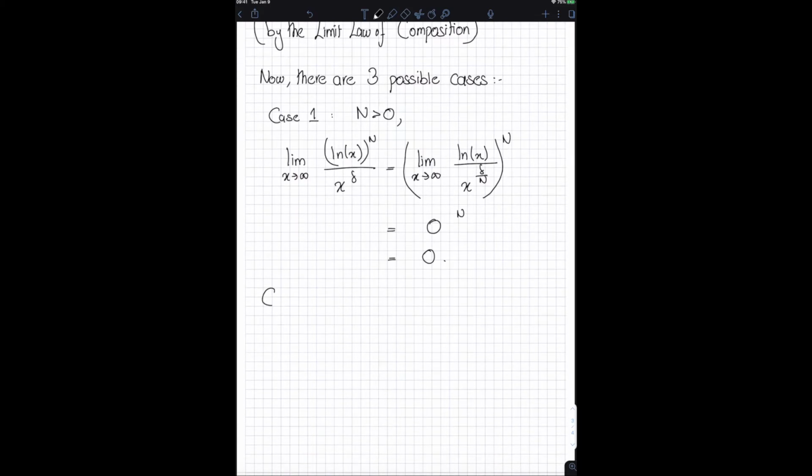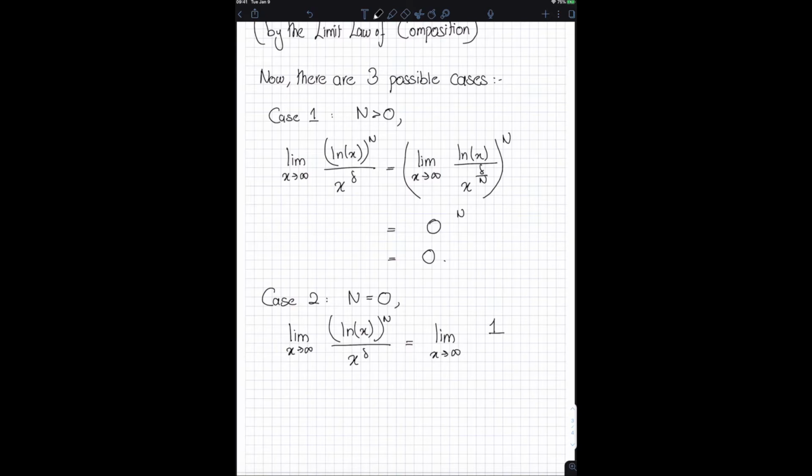Now there's another case, case 2, and that is when n is equal to 0. If that is the case, then the limit as x approaches infinity of ln of x to the power of n divided by x to the power of delta is equal to the limit as x approaches infinity. Now, since n is equal to 0, ln of x to the power of n is the same thing as ln of x to the power of 0, and anything to the power of 0 is just 1.